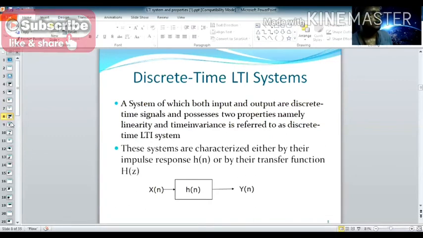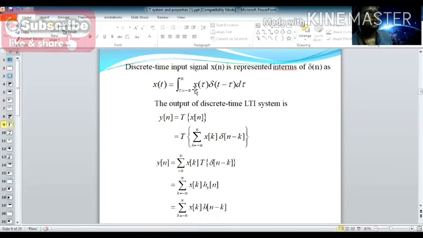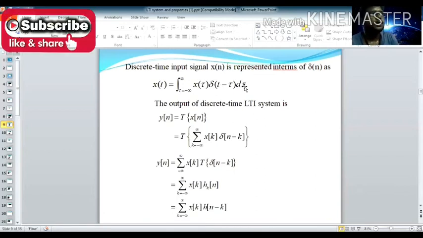See the integral term, look at the expression. This is your discrete time input signal x(n) represented in terms of δ(n), the impulse. For continuous time, x(t) is the integral from minus infinity to infinity of x(τ) δ(t − τ) dτ. So this is the continuous time representation in terms of the impulse.